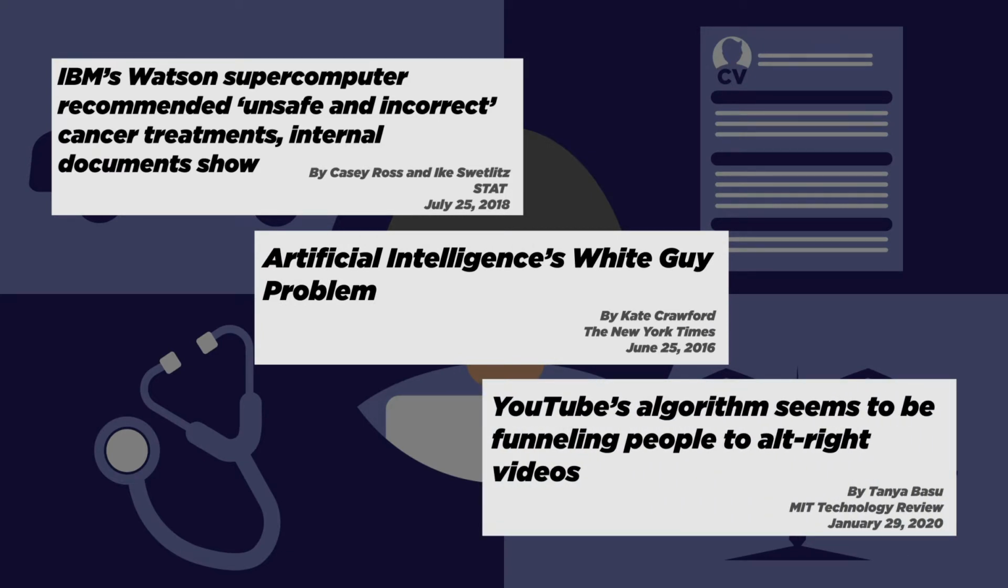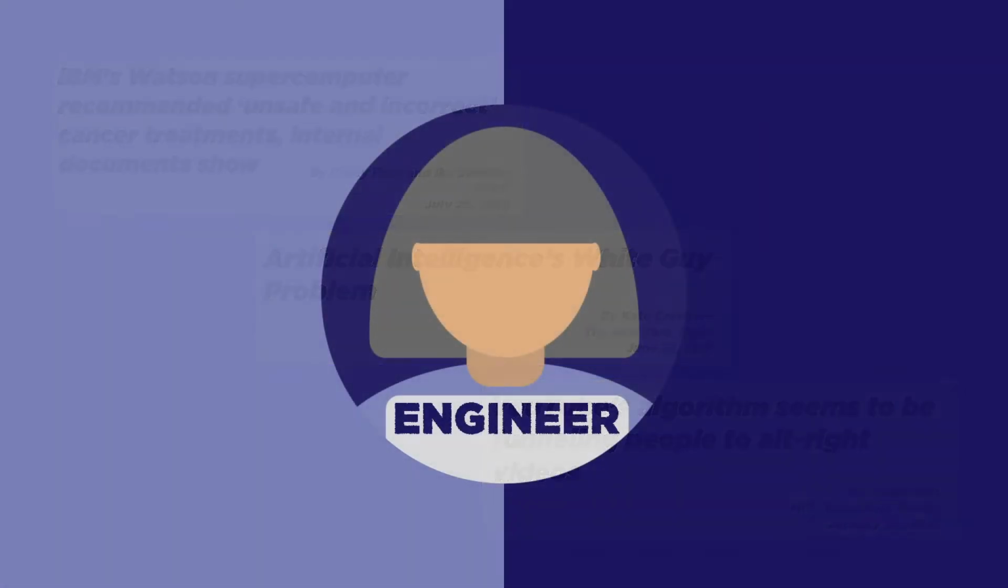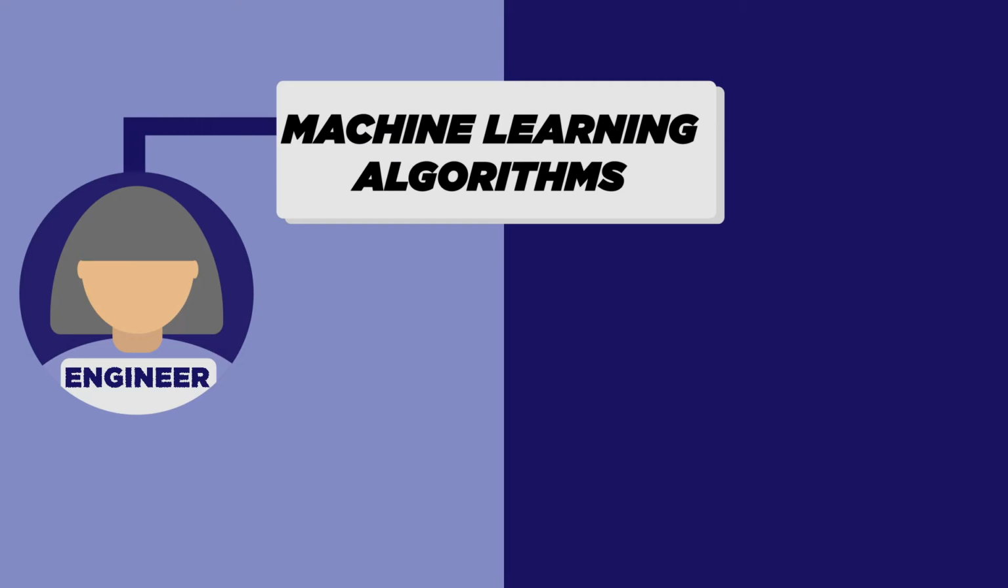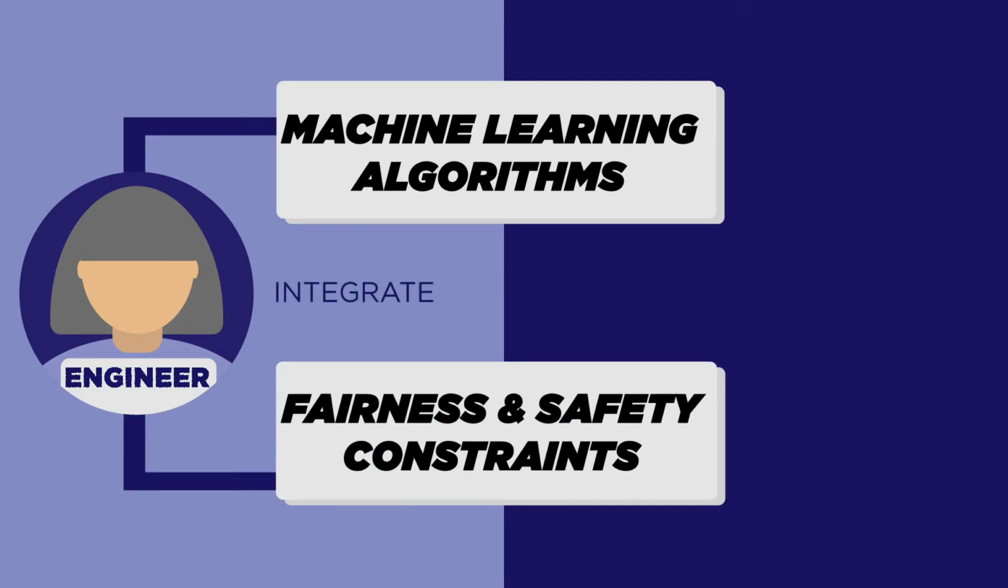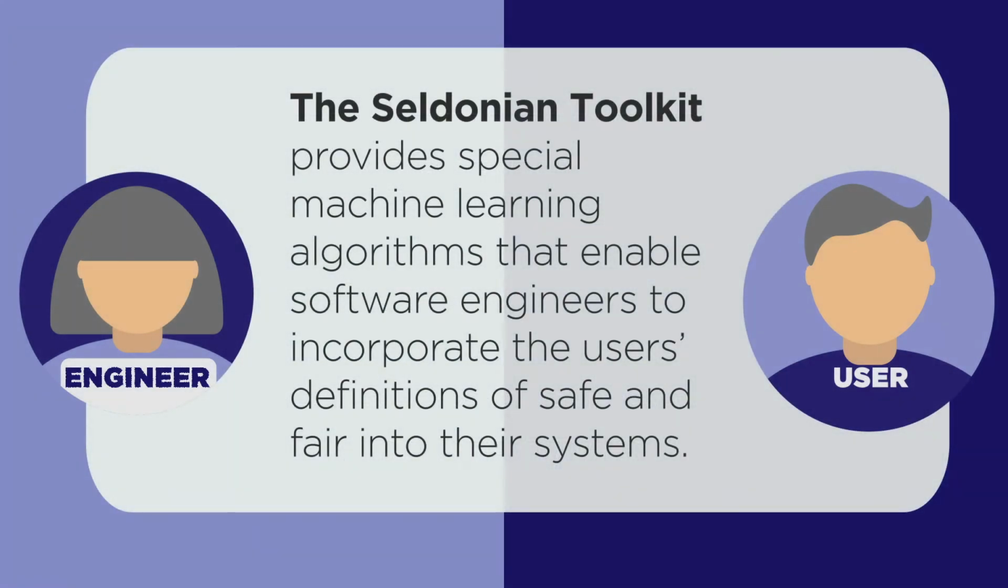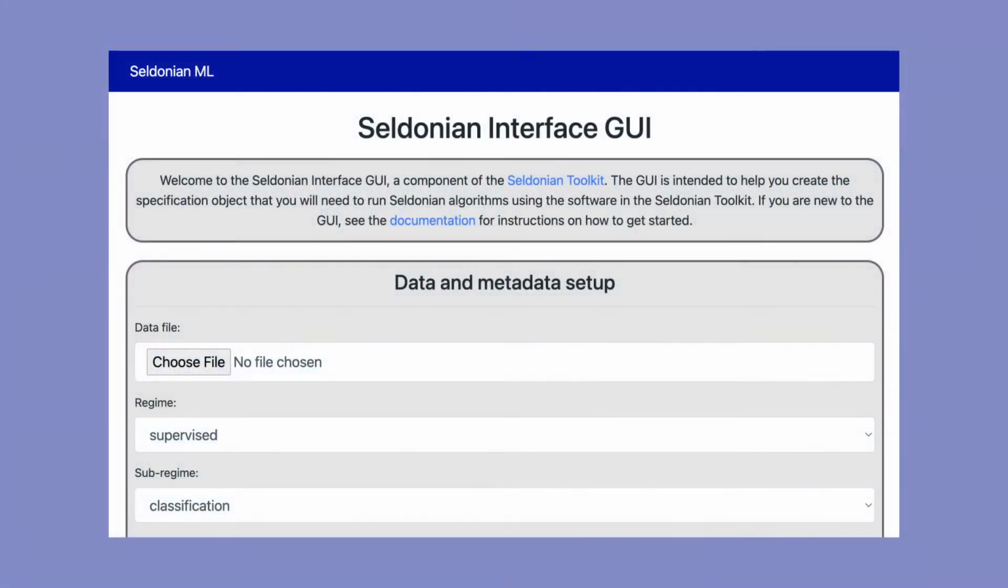To reduce these undesirable behaviors, software engineers need the ability to easily integrate machine learning algorithms with domain-specific safety and fairness requirements that users, such as doctors and hiring managers, have the expertise to define. The Seldonian Toolkit provides special machine learning algorithms that enable software engineers to incorporate the user's definitions of safe and fair into their systems. The toolkit contains a graphical user interface that can easily be adapted for many use cases.